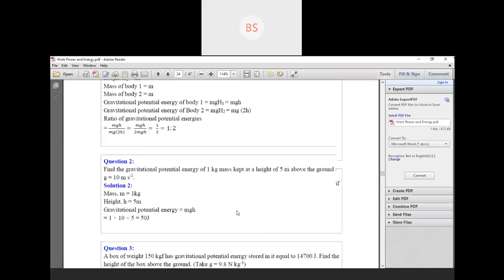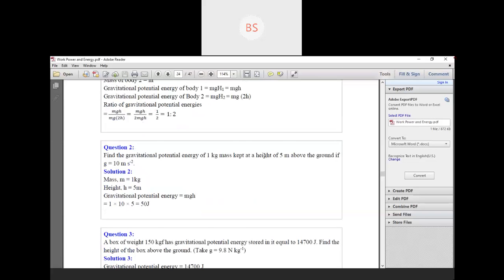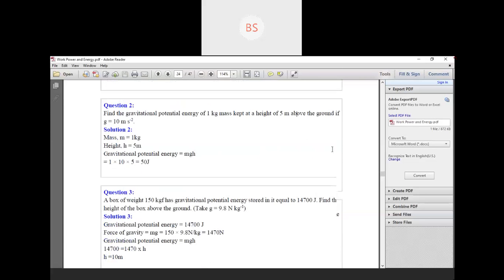Next question is, find the gravitational potential energy of 1 kg mass kept at a height of 5 meter above the ground if gravitational acceleration g is equal to 10 meter per second square. What do we need to find out? We have to find out the gravitational potential energy. They have given the mass of the object, that is 1 kg, and also the height of the object.